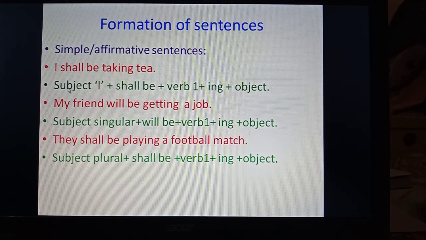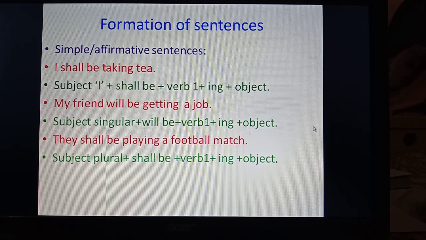So this will be the formation: subject I plus shall be plus verb's first form plus ing plus object. I shall be taking tea. Then my friend will be getting a job. My friend is a singular subject. So singular subject plus will be plus verb's first form plus ing plus object. This will be the formation. Then they shall be playing a football match. They is a plural subject. Shall be plus verb's first form plus ing plus object. This will be the formation.